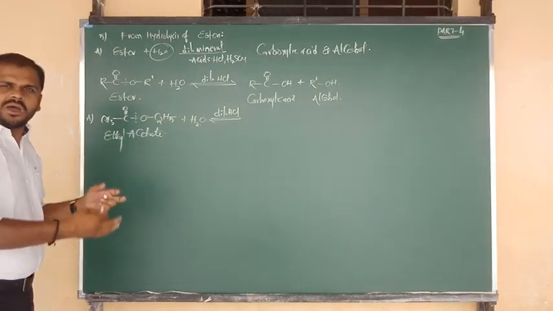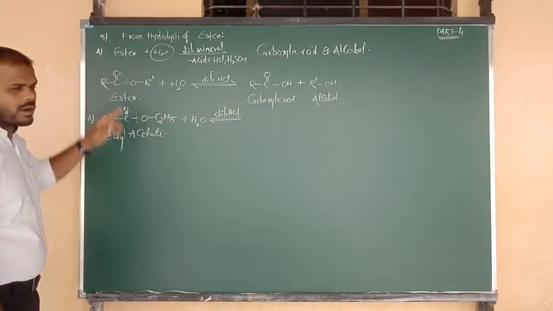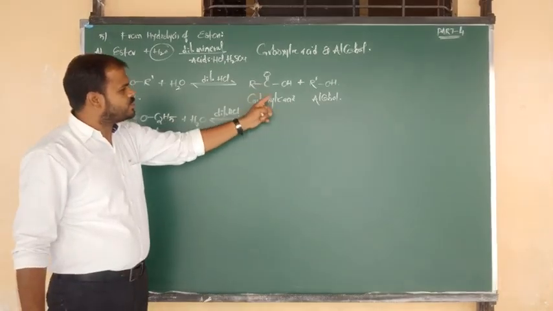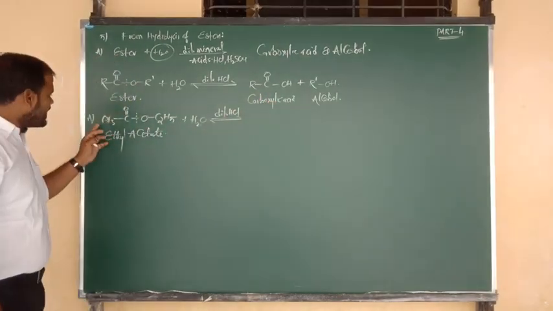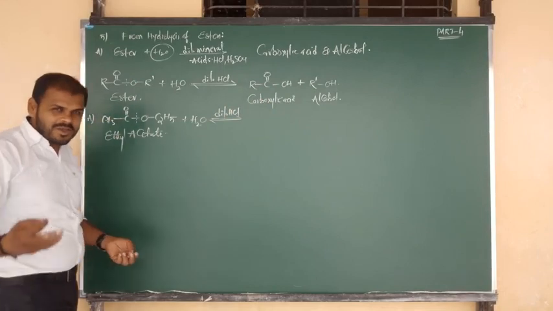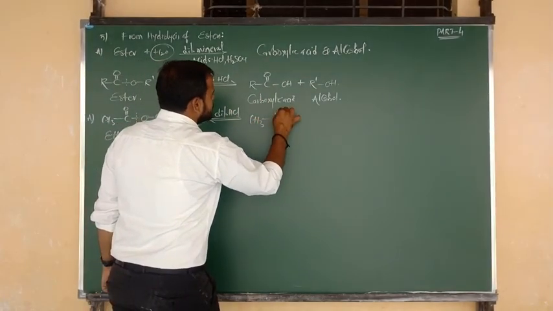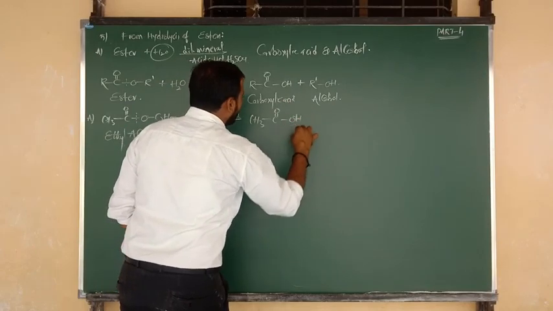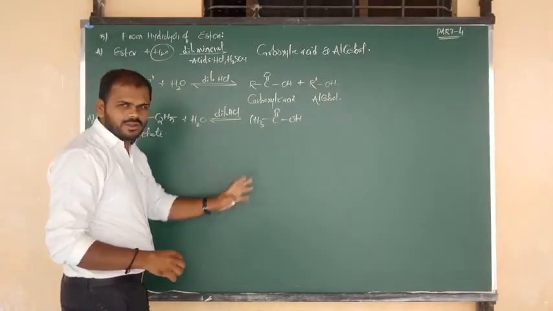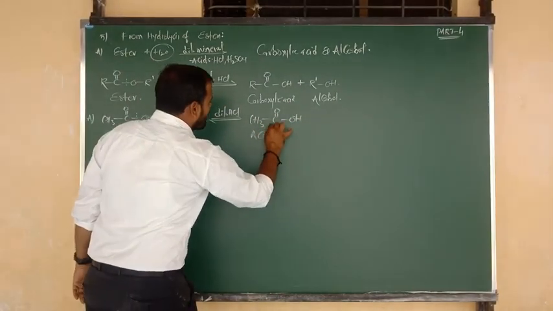So what is the first half form? R C double bond O form must change into carboxylic acid. Here CH3 C double bond O form changes into CH3 bonded to C double bond O. From the water molecule H2O, we have to take the OH group. So you are getting the carboxylic acid.